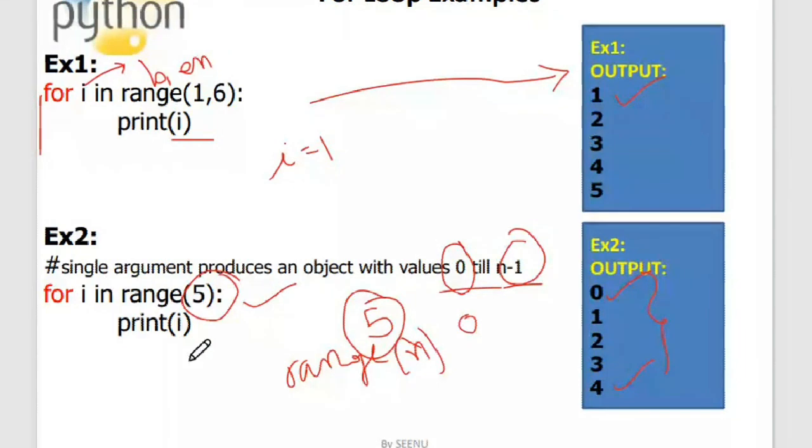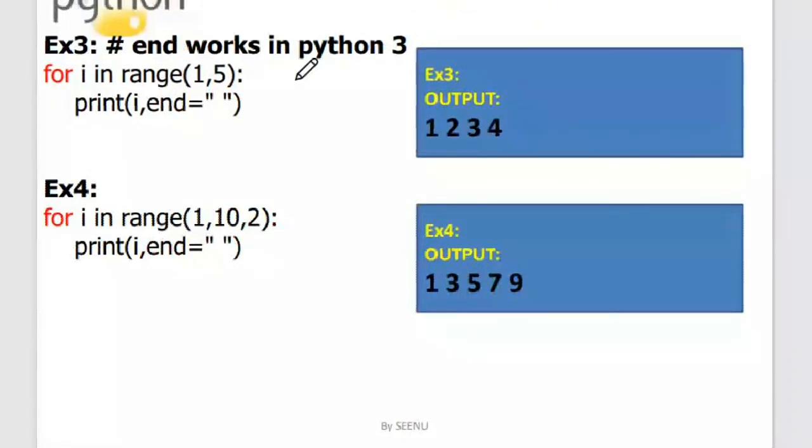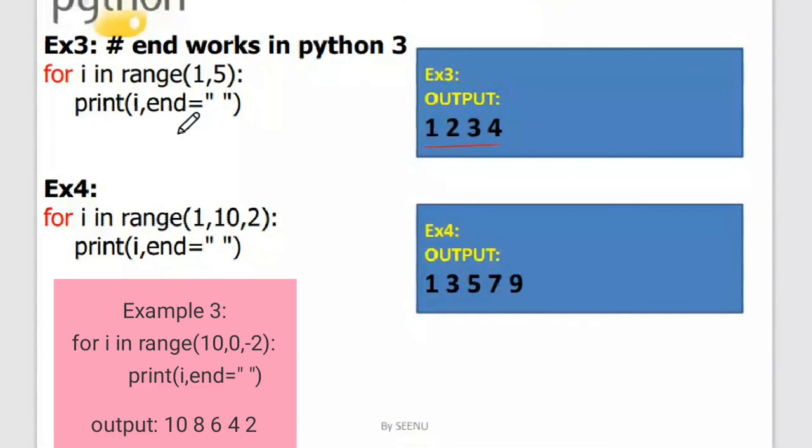Now let us take a look into the third program. Here, rather than printing the numbers one after the other, I have printed them in a single line by using the end argument. So end is equal to a space. Rather than putting them on new lines, it will put them in a single line separated by spaces. And the range I have mentioned is 1 to 5, which means that the numbers 1 to 4 will be printed.